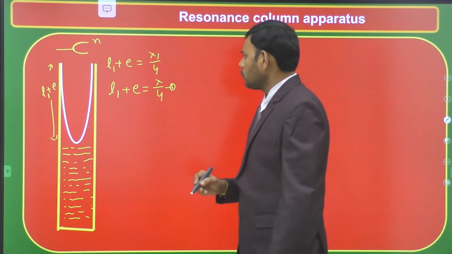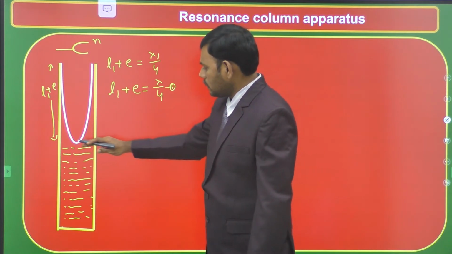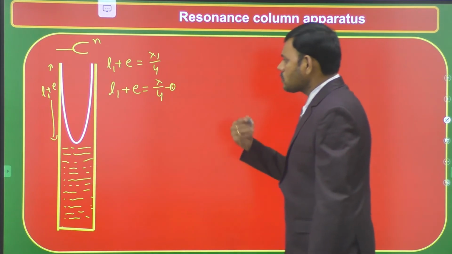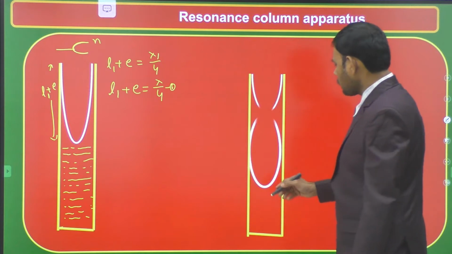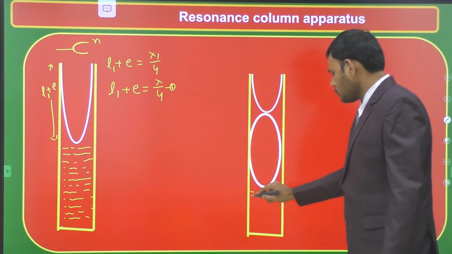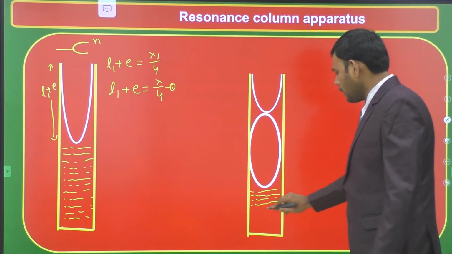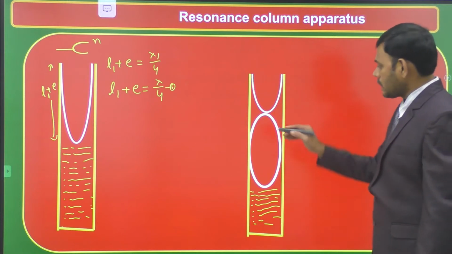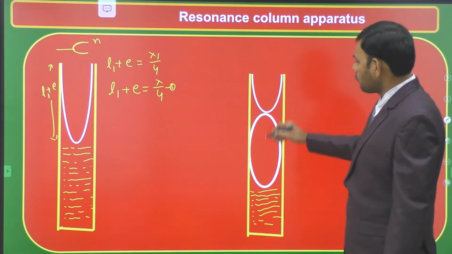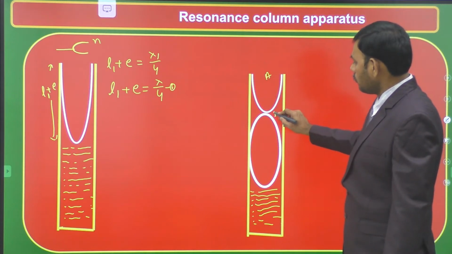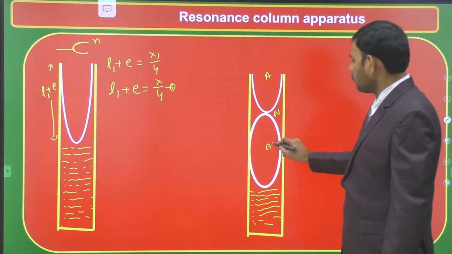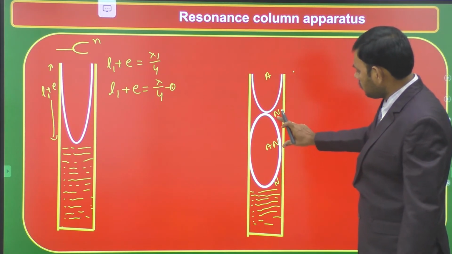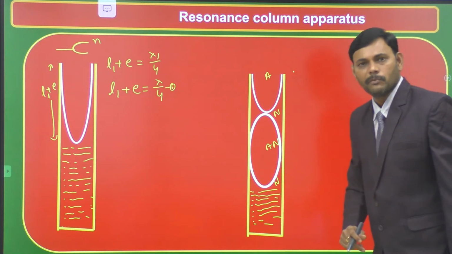Next, vibrate the same tuning fork of the same frequency, but reduce the water level so that the air column length increases. In the next mode of vibration, the water column length decreases to this value, so the vibrating air column length increases. Then the stationary wave pattern is formed in the next mode. We know that this is 3 lambda by 4. This is antinode, node: lambda by 4. Node and antinode: second lambda by 4. Antinode and node: third. This is the first pair of lambda by 4, this is the second pair, and this is the third pair of lambda by 4.